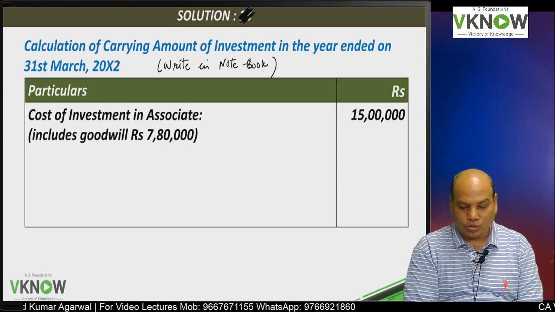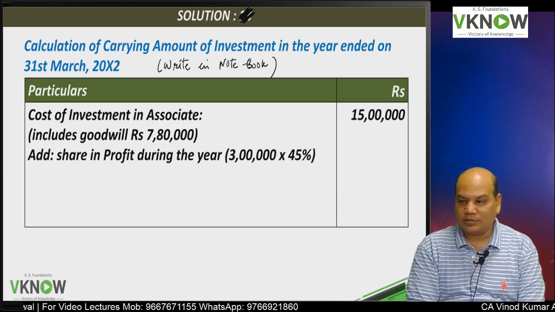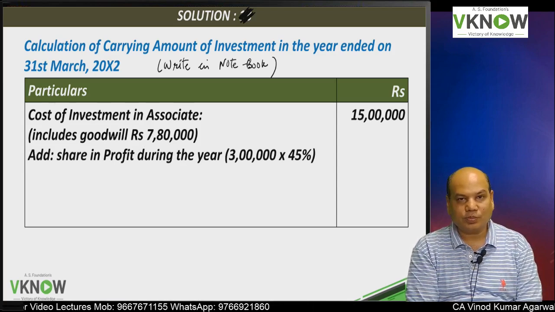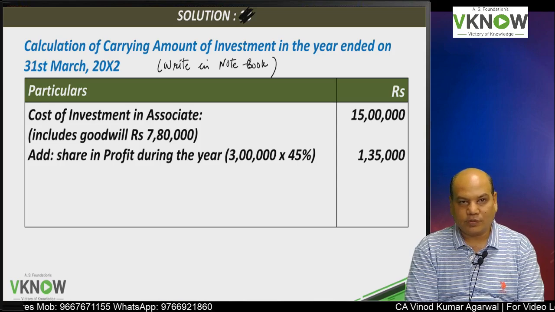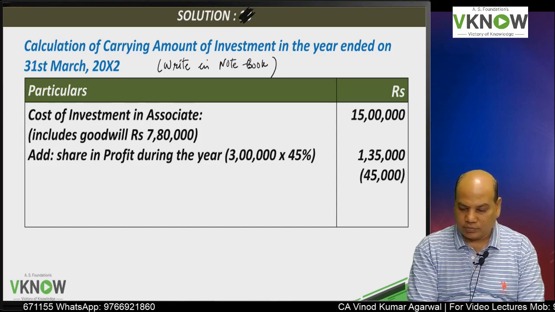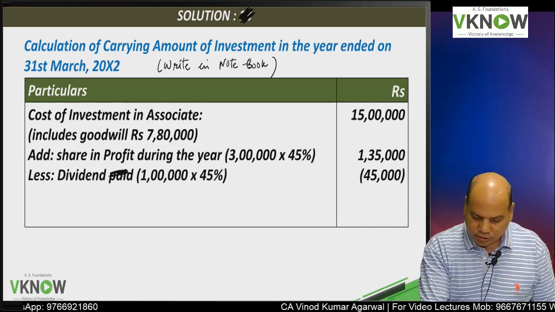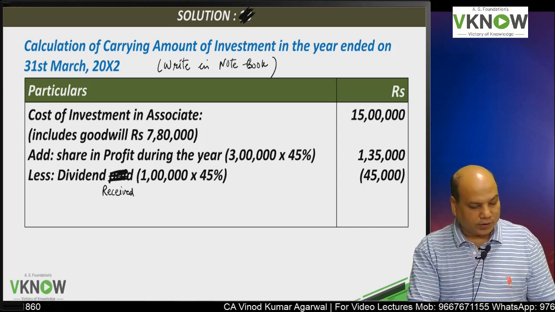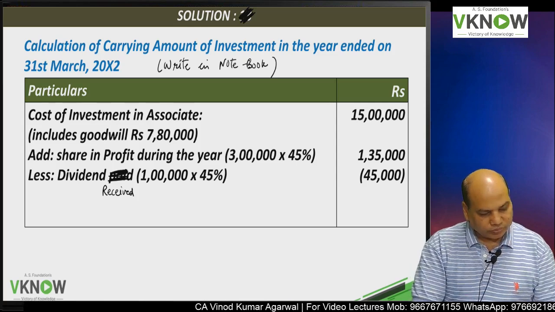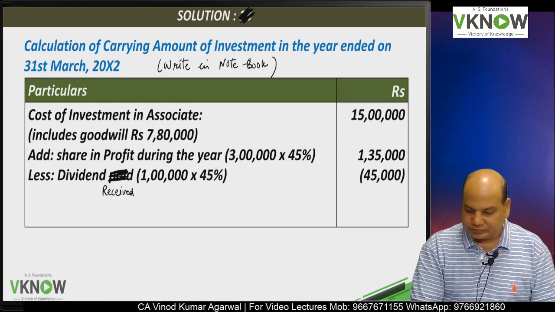So you write: includes goodwill of 7 lakh 80,000, and to that I add share in post acquisition profit, 3 lakh into 45%, 1 lakh 35,000, and less dividend received. Instead of paid we can write received. 1 lakh into 45%, 45,000.